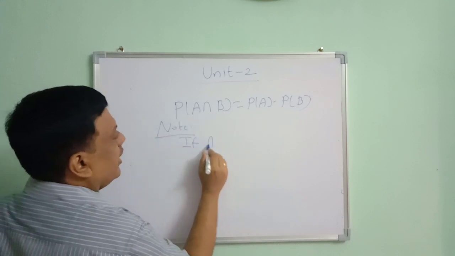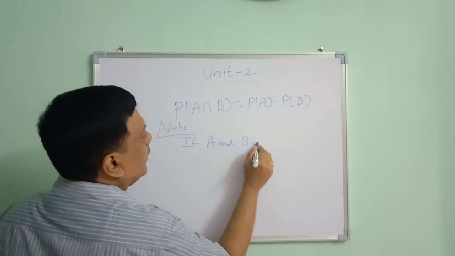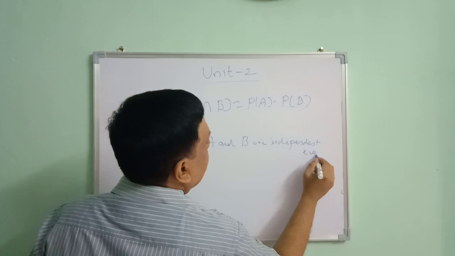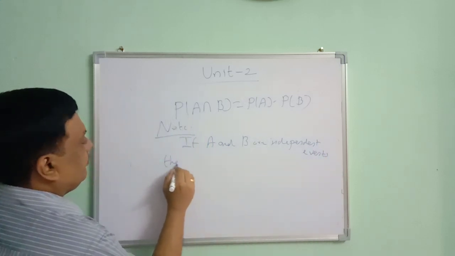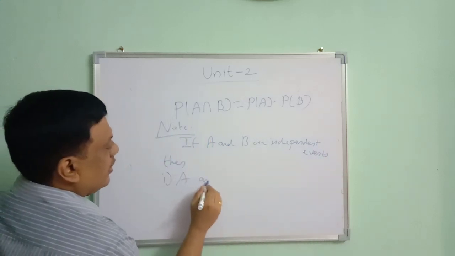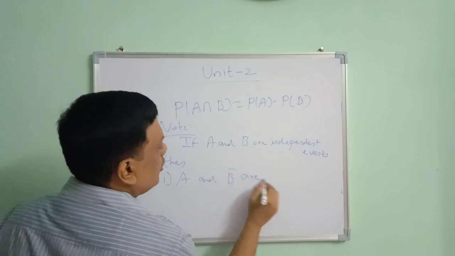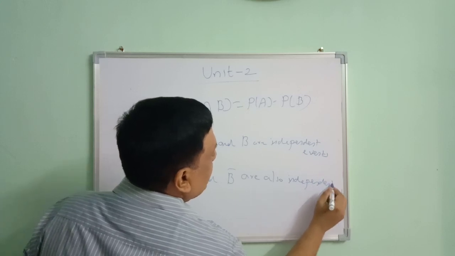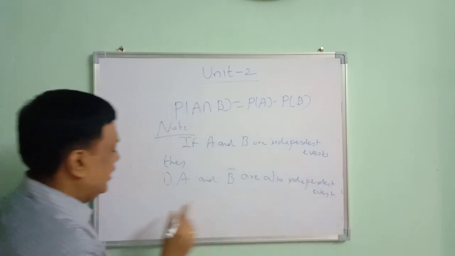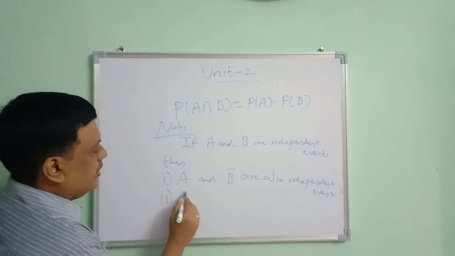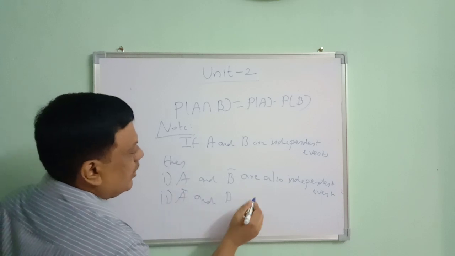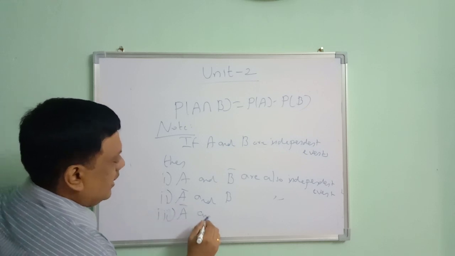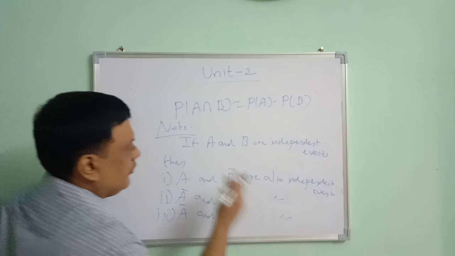If A and B are independent events, then A and B dash are also independent events. Similarly, A dash and B are also independent events, and A dash and B dash are also independent.